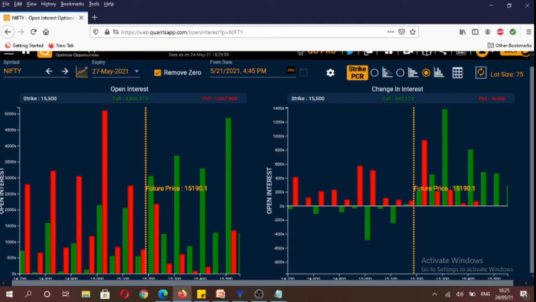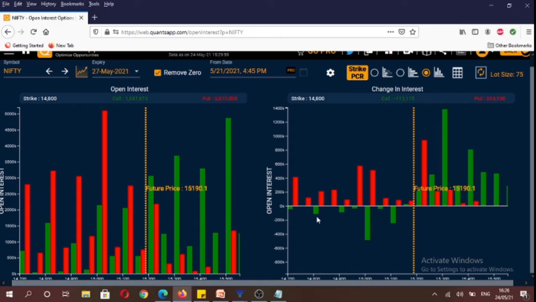If we analyze the overall open interest data, you will see that the highest amount of calls have been written at the 15,500 strike and the highest amount of puts have been written at the 15,000 strike. So it gives us a broad 500 point range for the index between 15,000 to 15,500. And if you were to see the change in open interest data intraday, you will see that the highest amount of calls were written at the 15,300 strike, followed by the 15,400 strike.